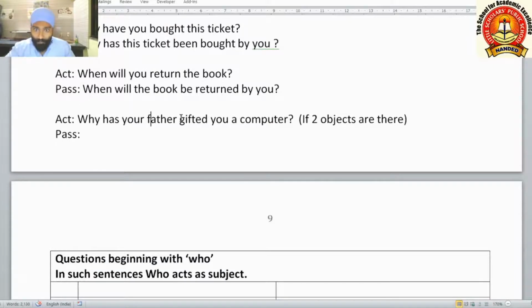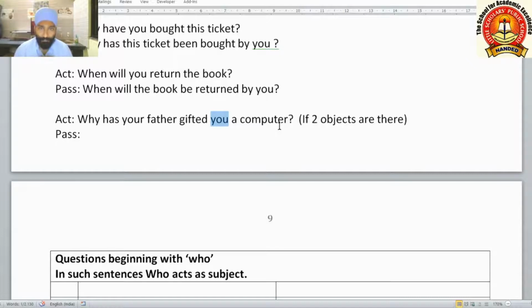Why has your father gifted you a computer? If two objects are present in a question, direct as well as indirect, first of all we shall understand what is direct object and what is indirect. Now you see, why is the WH word, has is the helping verb. Your father, this is the subject here, and gifted is the V3 form of the main verb. You is the object and a computer is the object.